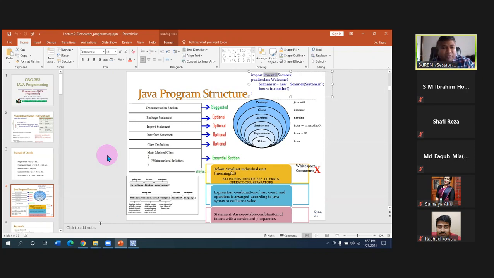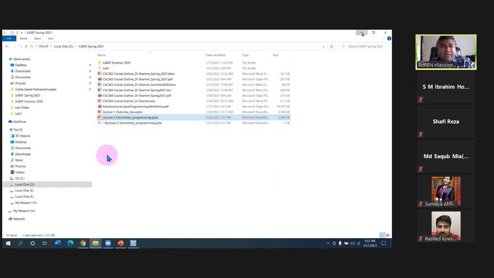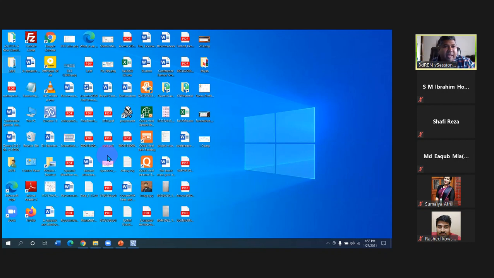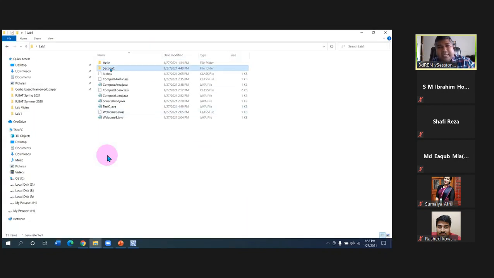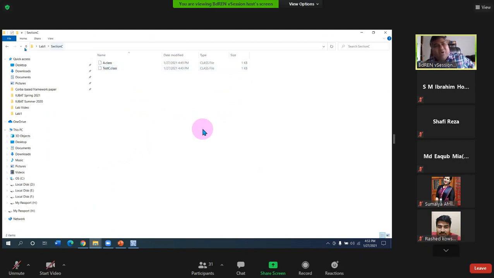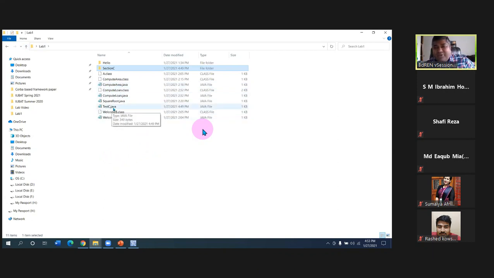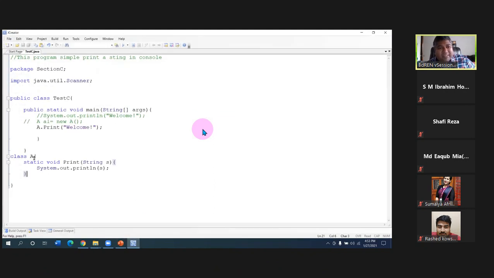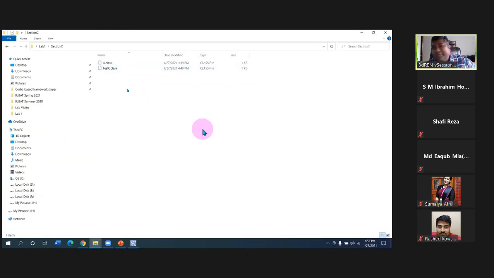When we declare a package, say section C, you can go to lab one and find that inside lab one we have section C. Inside section C, we have A.class and TestC.class. Although TestC.java is outside, inside TestC.java we have two classes. Those two classes have been created inside section C.